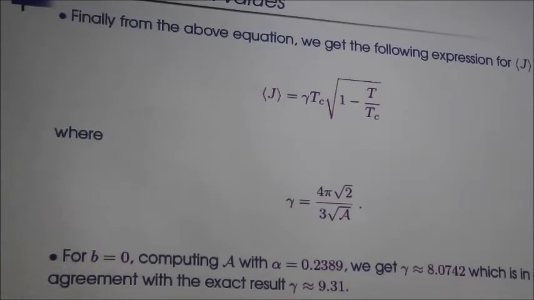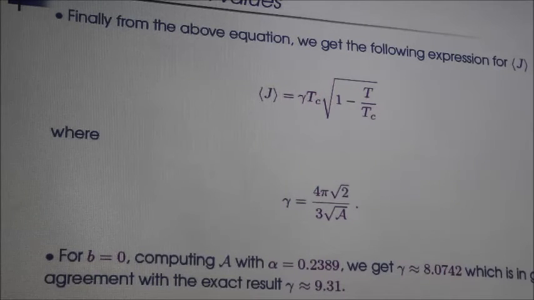This is the second order phase transition that we were looking for. This exactly is the form that we get in a second order phase transition. Here is the critical temperature, and then we have a square root of 1 minus T by Tc. And this gamma is a parameter which we can now estimate exactly, because I know all these things, A can be estimated, A we have estimated actually. We estimate this for B equal to 0, which is the usual Maxwell theory, and then we do it for several other Born-Infeld parameters. What we find is that the value of this gamma actually increases. So the saturation value of this condensate is actually more when you increase the values of the Born-Infeld parameter.